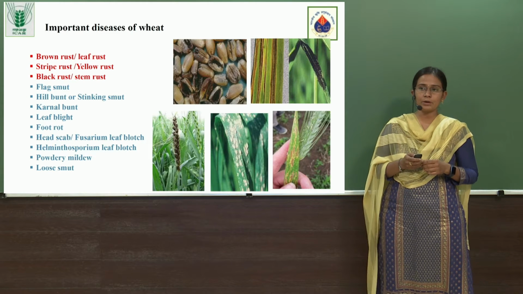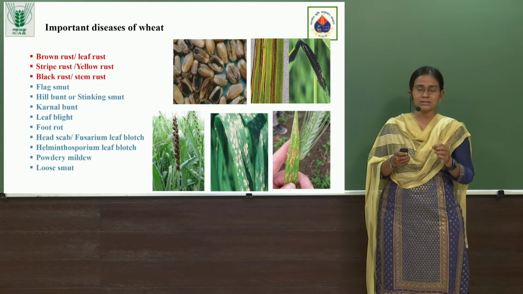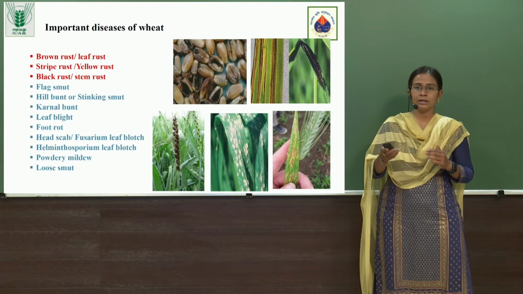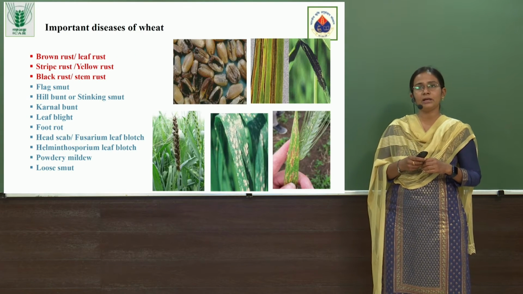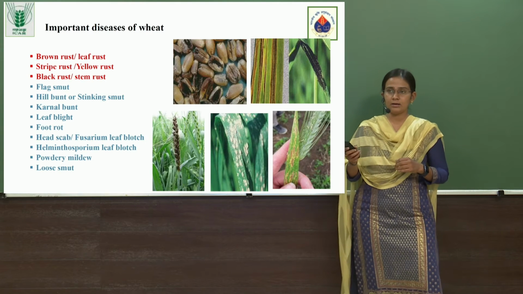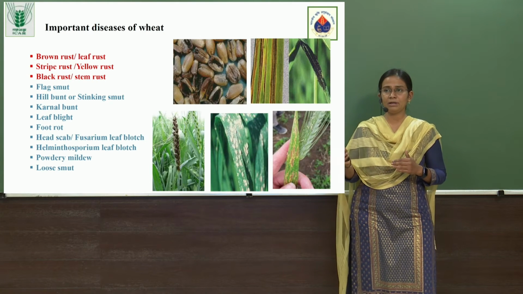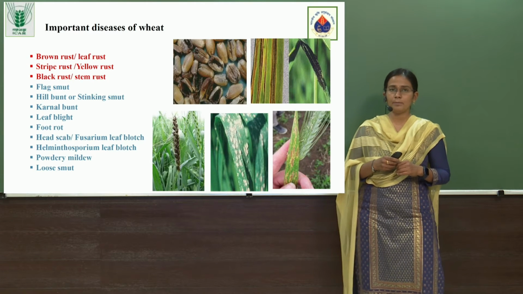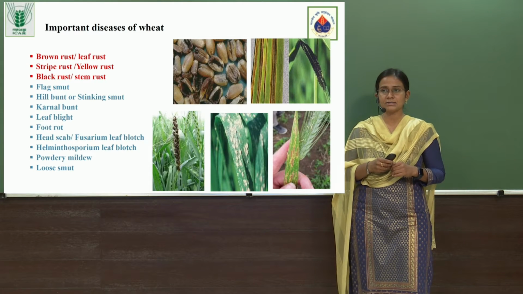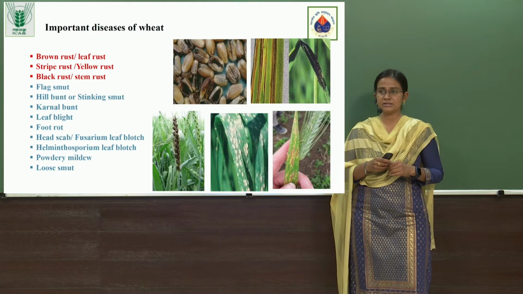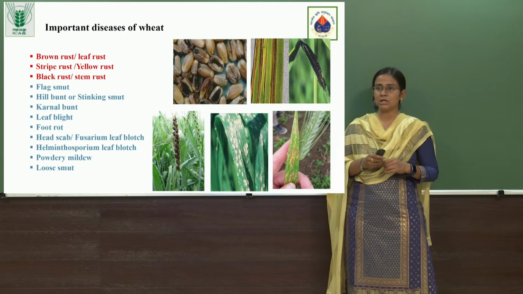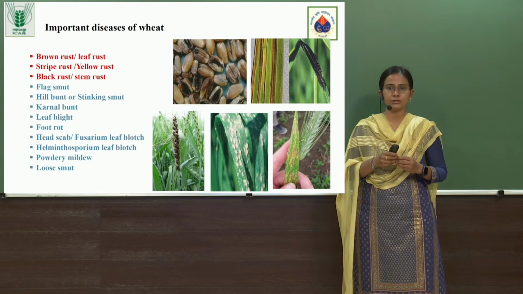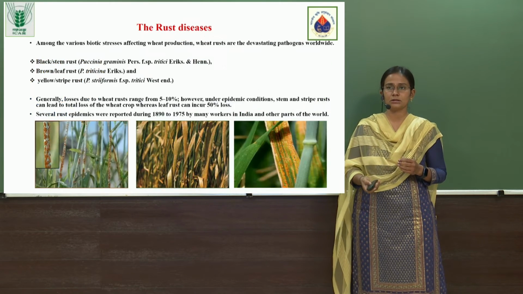Here it appears, the powdery mildew, as a white powdery mass, and it affects the total photosynthetic area. It disturbs the total photosynthetic area and ultimately leads to yield losses. And in the down row, extreme left, it's a leaf blight. It's mostly observed in parts of peninsular India, that's in Karnataka and Maharashtra. The fungus affects the plant and creates black patches like this, and it affects the photosynthetic area, leading to total yield losses.